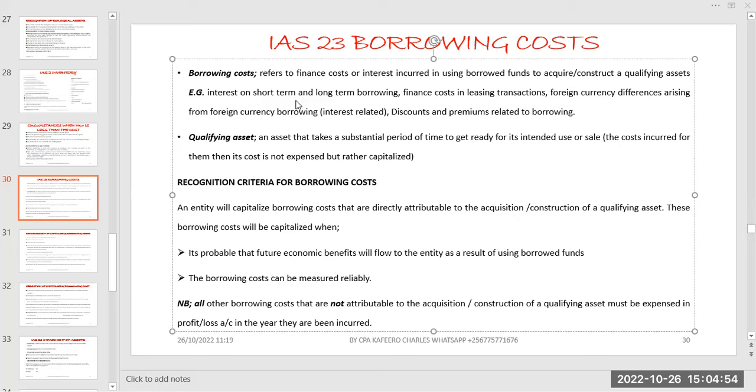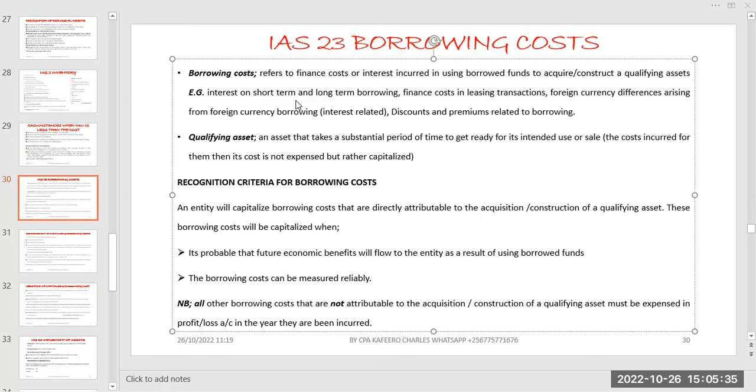Then we have other foreign exchange differences. These foreign exchange differences happen, for example, if you get money from an external or international bank or whatever financial institution you are borrowing the money from. At the time of paying back, you may find that you borrowed when the exchange rates were low, and by the time you are paying back, the exchange rates have increased. That difference is supposed to be capitalized, because it's a loss.